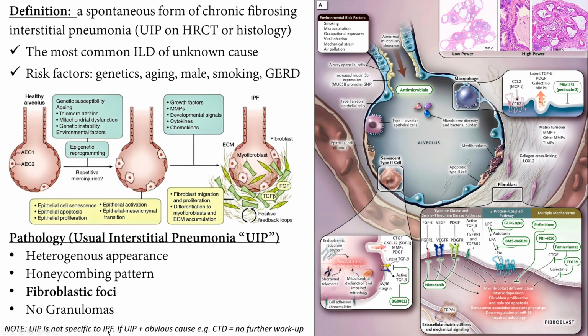Now, UIP is not specific for IPF. Okay. If UIP and there's an obvious cause, like, for example, rheumatoid arthritis, okay, now this UIP is because of rheumatoid arthritis, and you diagnose this as connective tissue disease related interstitial lung disease, not idiopathic. Now, if there is no cause plus UIP, either from the high resolution CT or from the biopsy, then you can diagnose IPF.